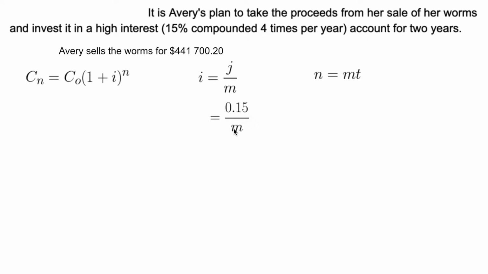We're going to divide that by 4, which is going to give us 0.0375. N is m times t. 4 compounds per year times 2 years is 8. Let's fill in everything we know.